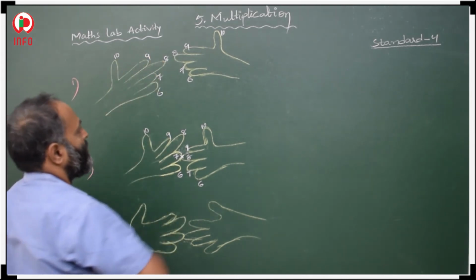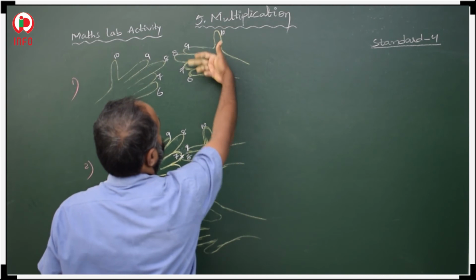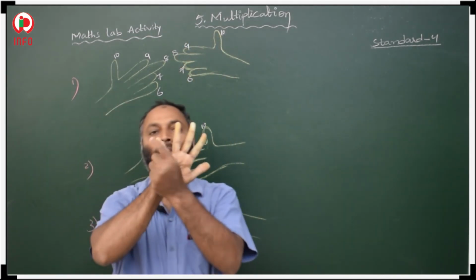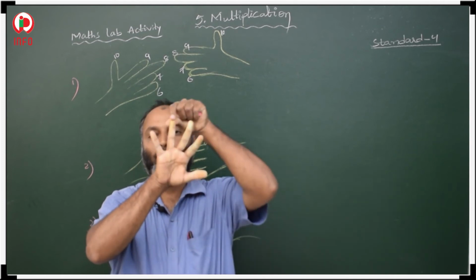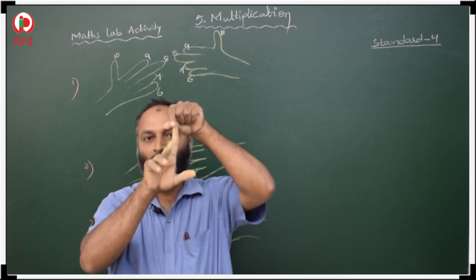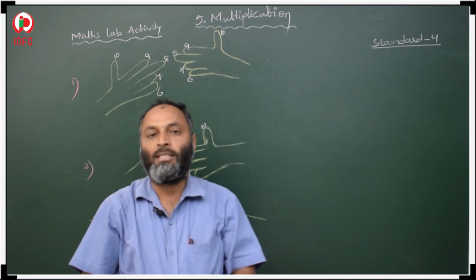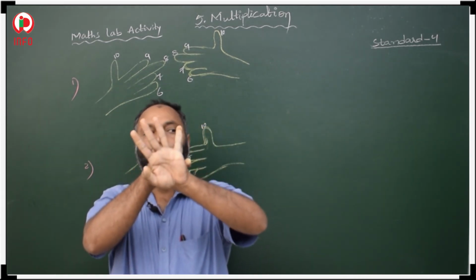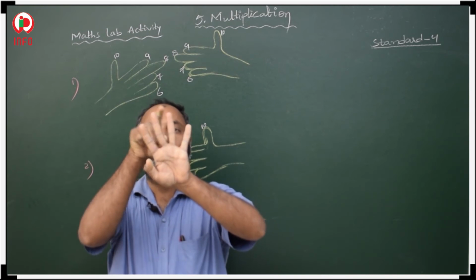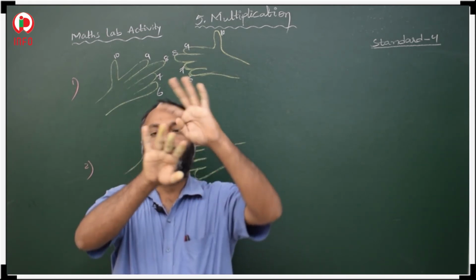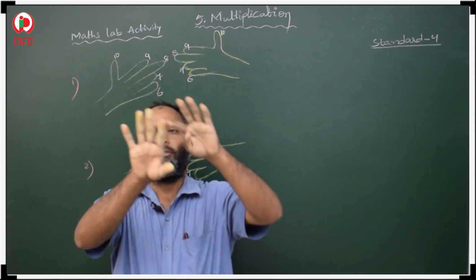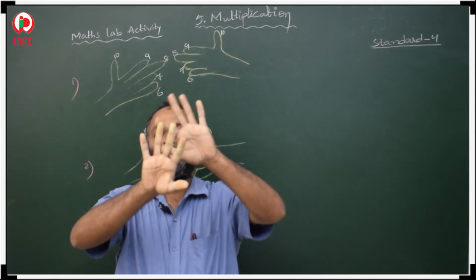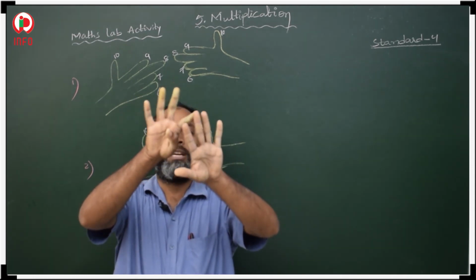Here also the same. From where? Small finger to thumb: 6, 7, 8, 9, 10. It means this represents 6, this is 7, this is 8, this is 9 and this is 10. In the same way, on the left hand, this represents 6, 7, 8, 9, 10, from small finger to thumb.